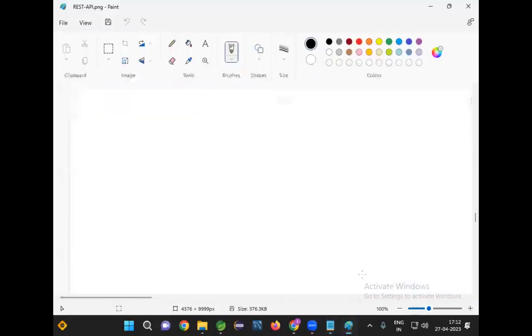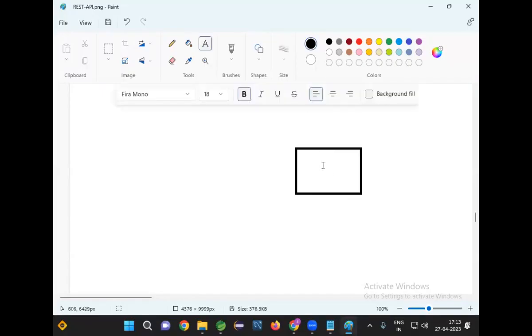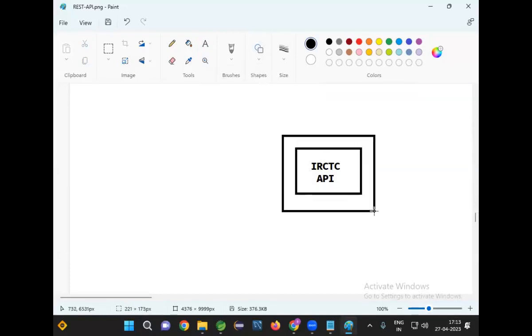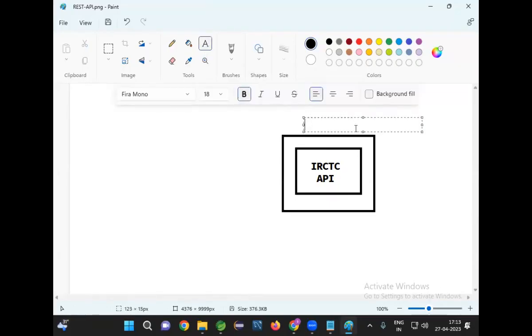So what I want to do is, observe. Here, I will develop one REST API. That is what we are going to do today. That is the IRCTC REST API. Once this development is completed, I will deploy this REST API in the AWS cloud, because if I deploy this REST API in the AWS cloud, you can also access my API.